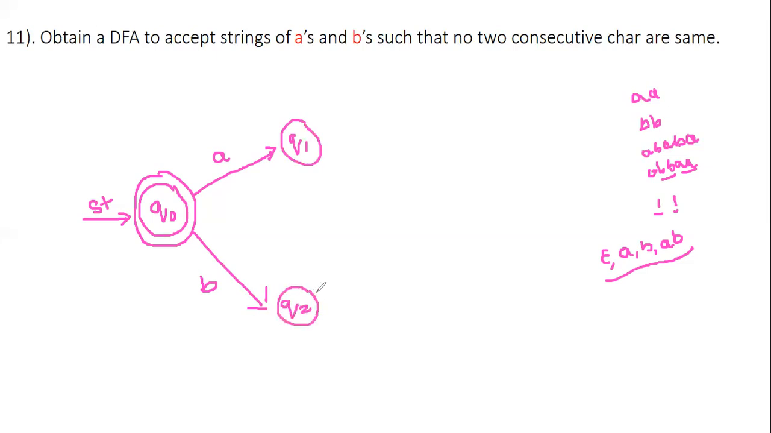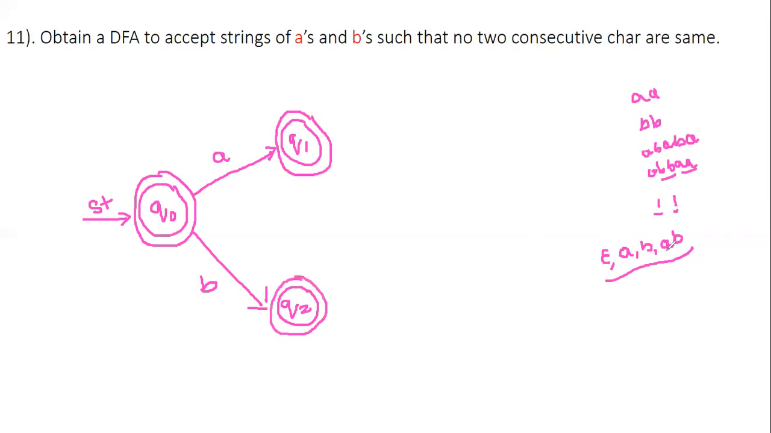Clear? Now the question arises: if we are having only one A, is this condition holding good? Yes, it is holding good. Why? We don't have two consecutive same characters, only one A. Yes, the condition holds, so it should be accepted over here. If you are having a single B, yes, we don't have two consecutive same characters over here. Then obviously B also must be accepted by the DFA.